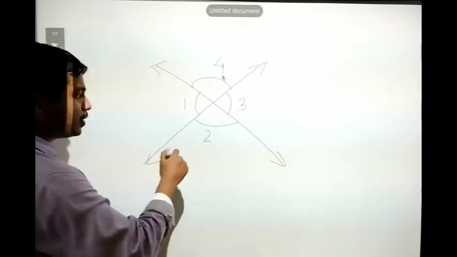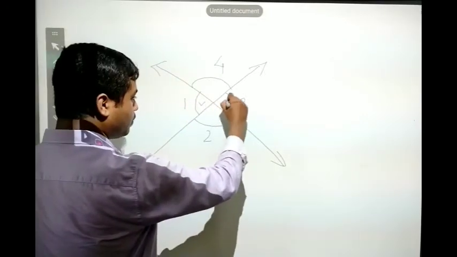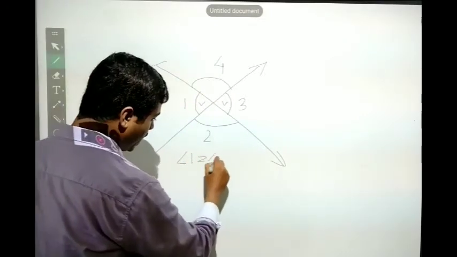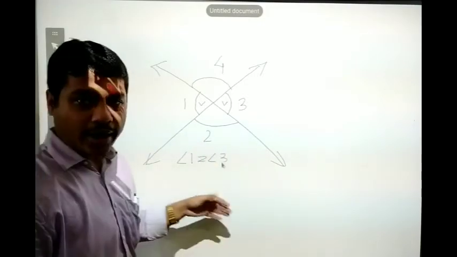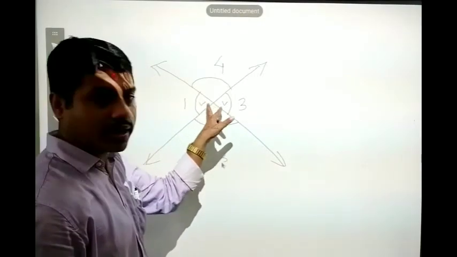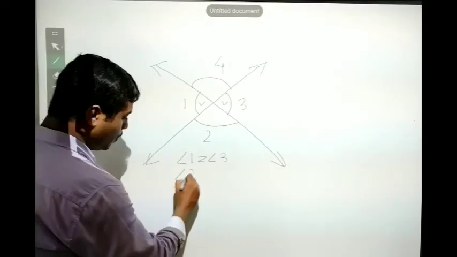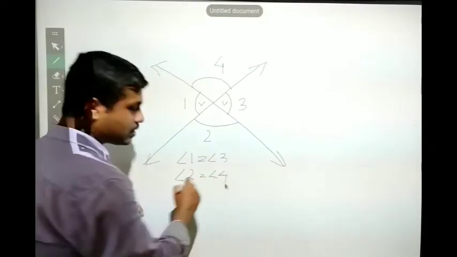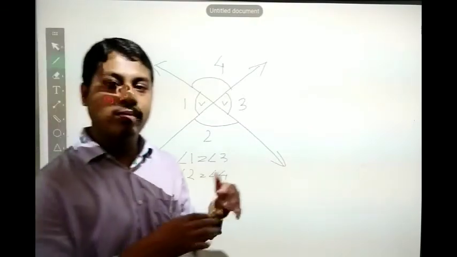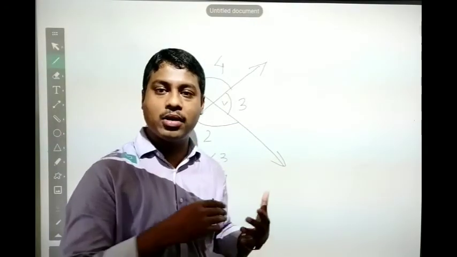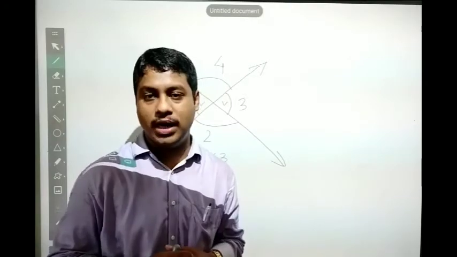Angle 1 is equal to angle 3, because these two angles are vertically opposite angles. Similarly, angle 2 is equal to angle 4. These angles are called vertically opposite angles, and the vertically opposite angles are always equal.